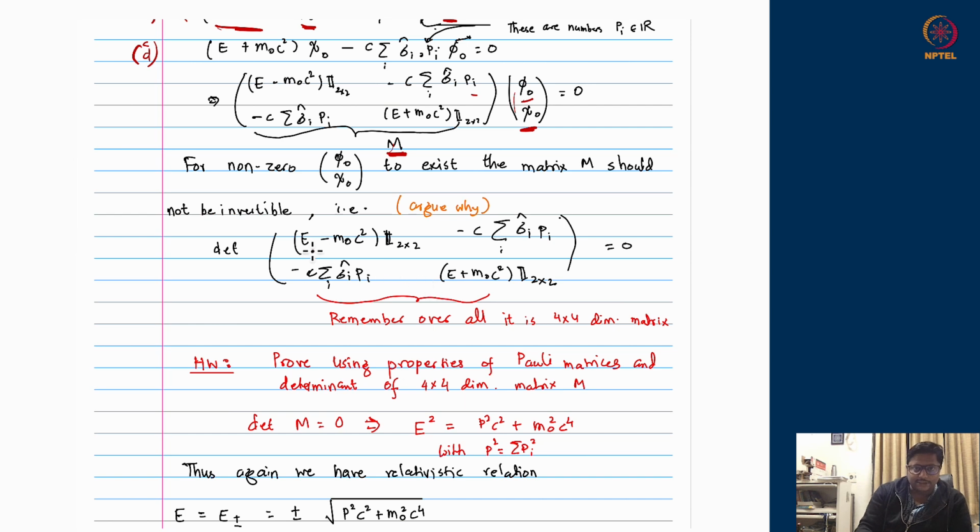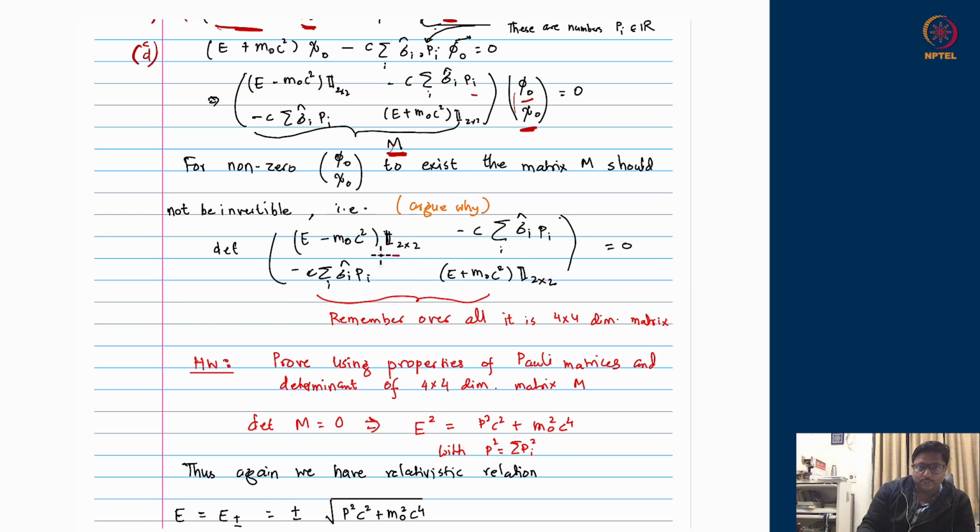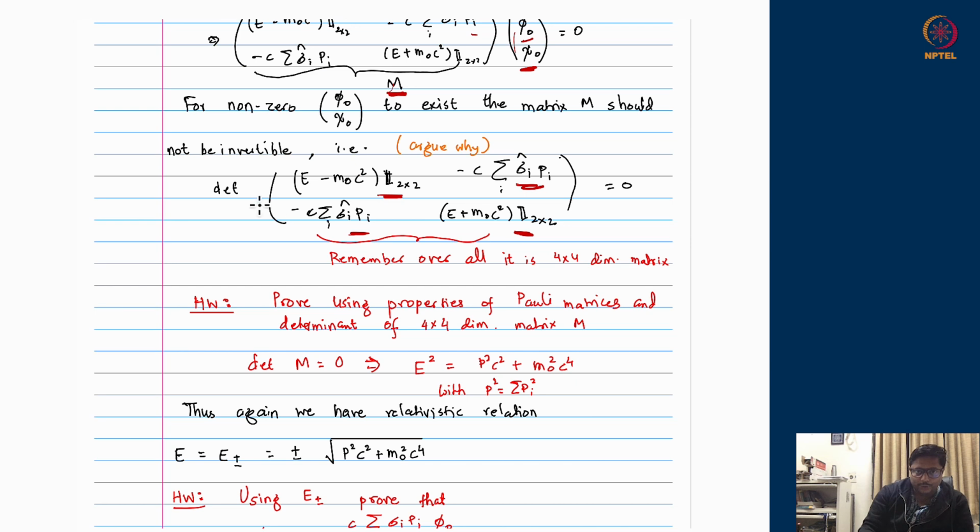That means these 2 cross 2 blocks' determinants multiplying this and this should be equal to 0. So it is a 4 cross 4 dimensional matrix, not a 2 cross 2 dimensional matrix. So be slightly careful about it. There is a 2 cross 2 element here, 2 cross 2 element here, 2 cross 2 element here, and 2 cross 2 element here. So in principle, it is a 4 cross 4 dimensional matrix, and this is a good exercise for you to write down what you get if you write down the determinant of such a 4 cross 4 dimensional matrix.